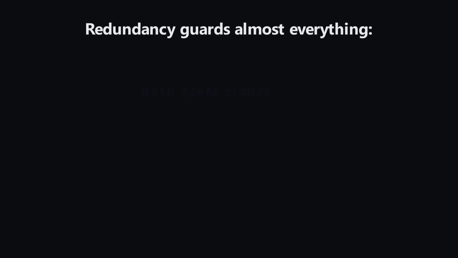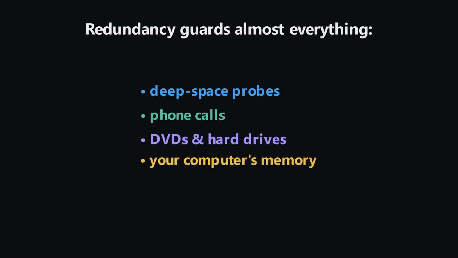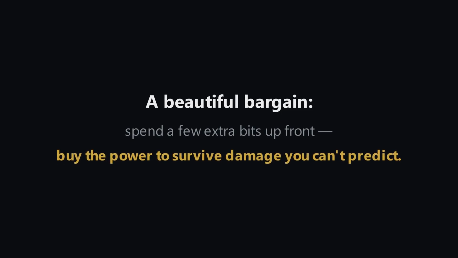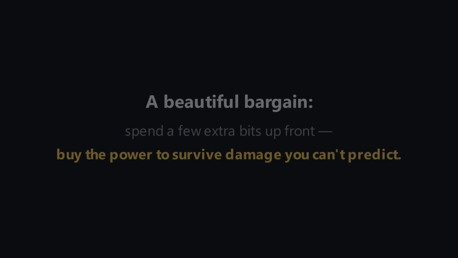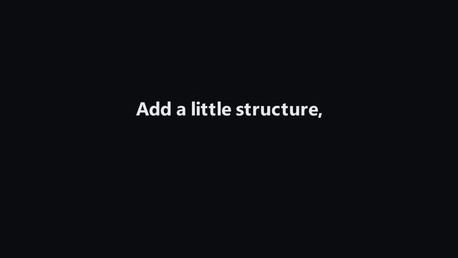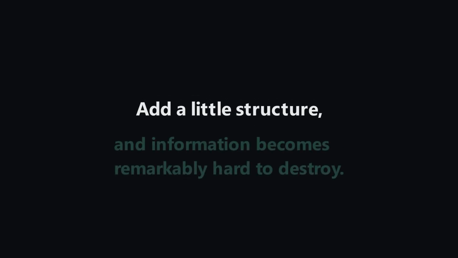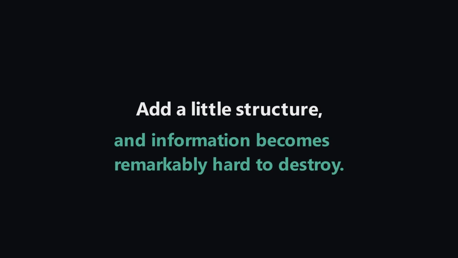This same idea, redundancy, guards almost everything. Deep space probes whispering across billions of miles, your phone calls, the memory inside your computer. Even the DNA in your cells has repair machinery built in. It's a beautiful bargain. Spend a few extra bits up front and buy the power to survive damage you can't predict. Add a little structure, and information becomes remarkably hard to destroy. That's why a scratched QR code still works.